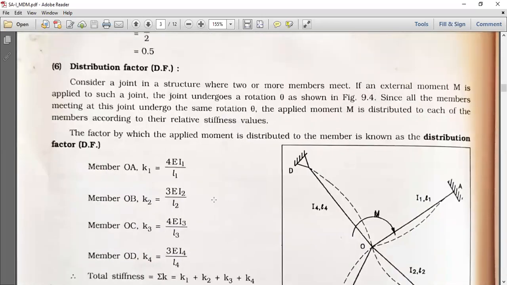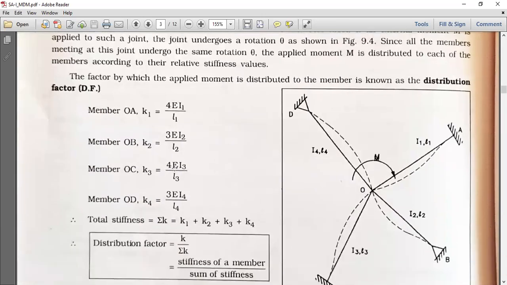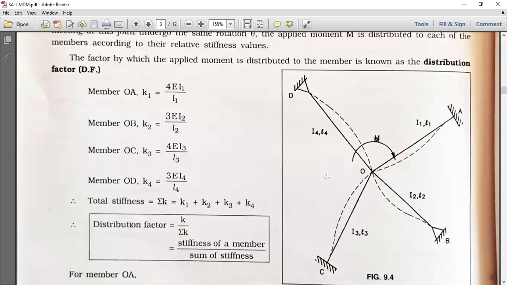Distribution factor, DF. We can see a figure in which four beams are connected with a single end point O. There are different end conditions: A and C are fixed whereas B and D are simply supported.